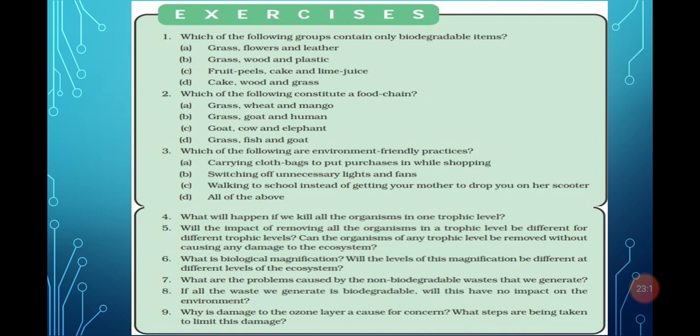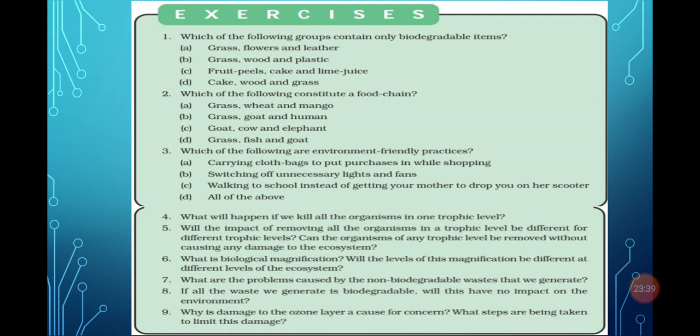Goat, cow, elephant: the cow does not eat goat, and elephant does not eat cow, because elephant is a herbivorous animal. Grass, fish, goat: grass is not eaten by the fish, and fish is not eaten by the goat. So this is the wrong answer. So B is correct.